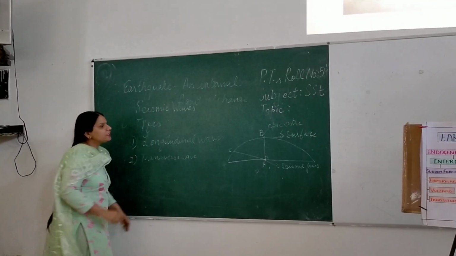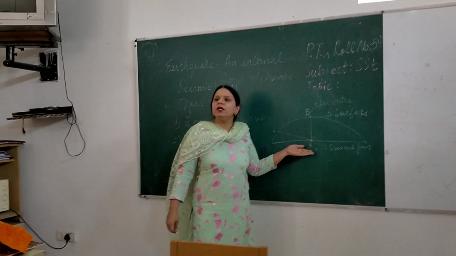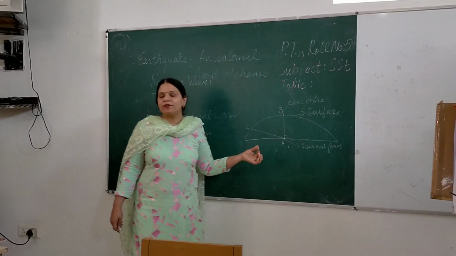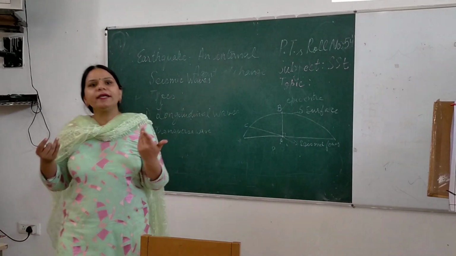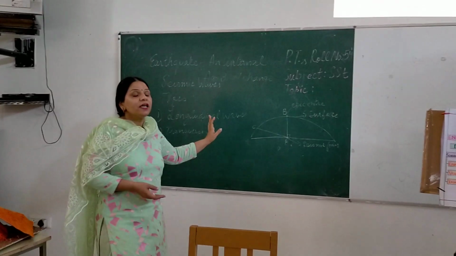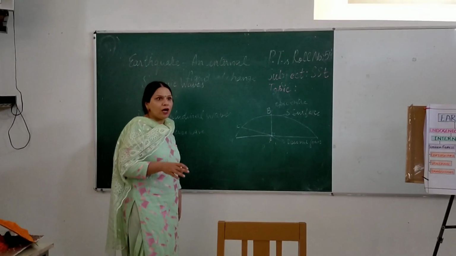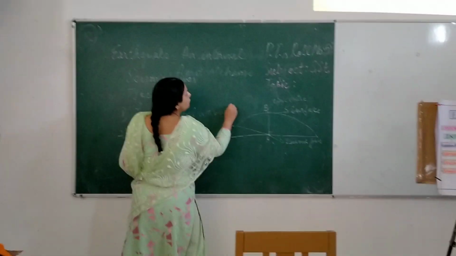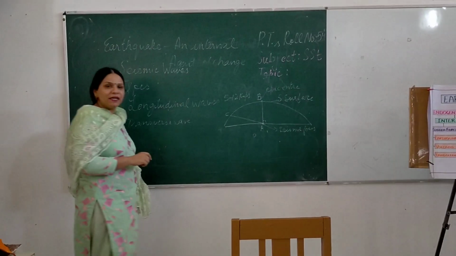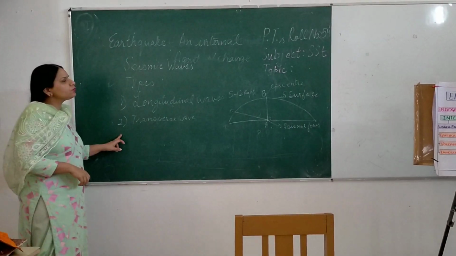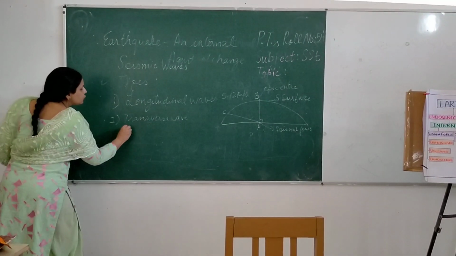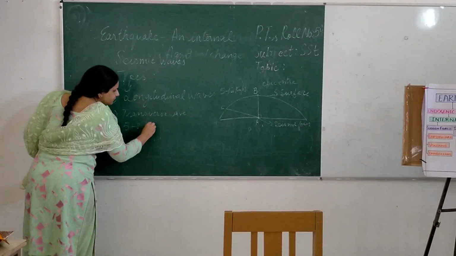The longitudinal waves always originate perpendicular from the point where the earthquake begins. So, the point where the earthquake waves originate, the waves which come perpendicularly up, they are called the longitudinal waves. Now, these longitudinal waves travel very fast. Their speed is around 5 to 12 kilometers per second. So, that is the speed of the longitudinal waves. The transverse waves travel a little slower, and they travel around 5 to 8 kilometers per second.